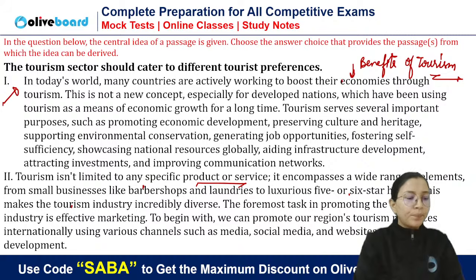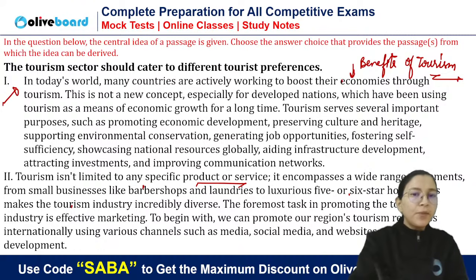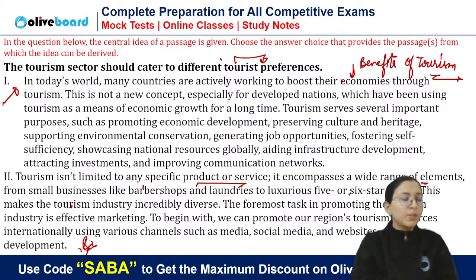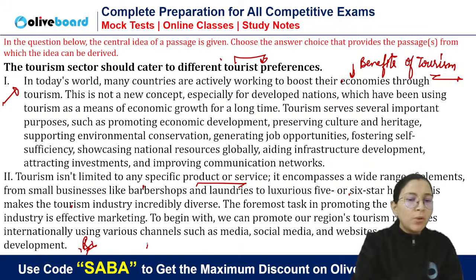In second, where are we talking about tourist preferences? Here we are talking about range of tourism, diversification of tourism, that it is not limited to any specific product. Did we talk about tourist preference anywhere? I don't think that second will go. Definitely, it will not go.